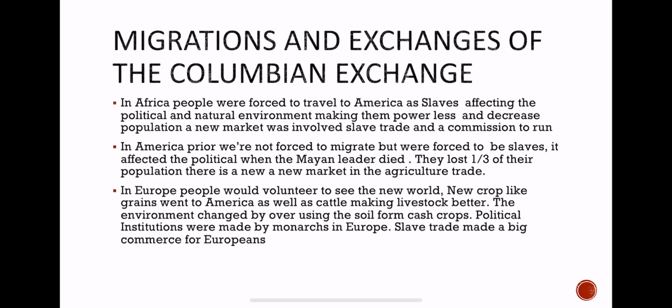In Europe, people volunteered to see the new world. New crops like grains went to America as well as cattle, making livestock better. The environment changed by overusing the soil from cash crops. Political institutions were made by monarchs in Europe. The slave trade made big commerce for Europeans.